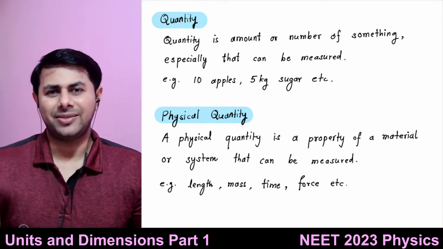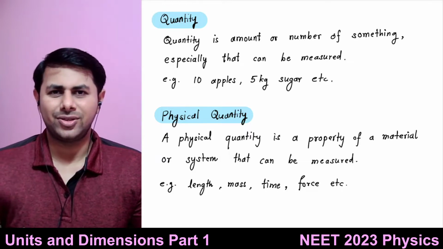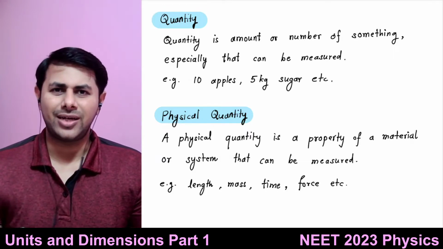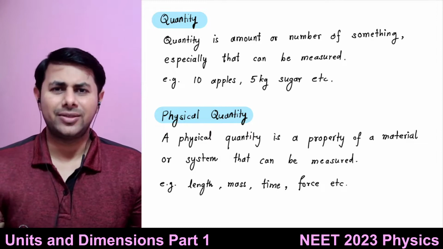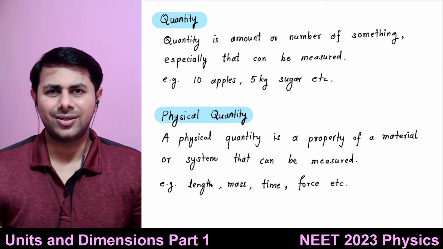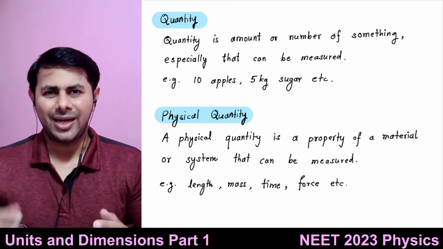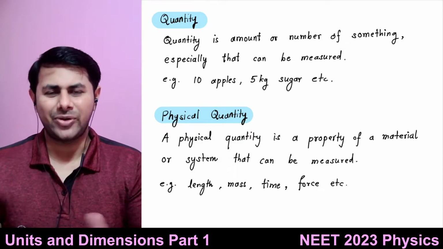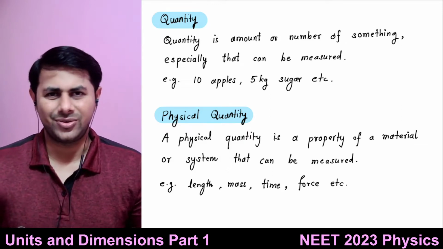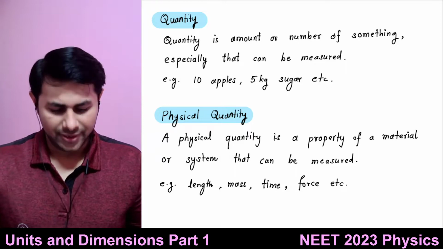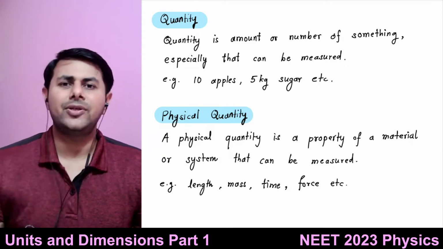Let's say I want to buy something. Okay, I want to buy sugar. So I go to the grocery shop and I will ask for sugar. But I need to say I want this much amount of sugar, and for that measurement is required.